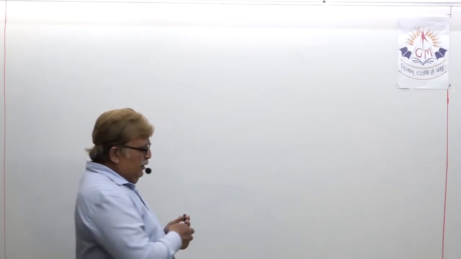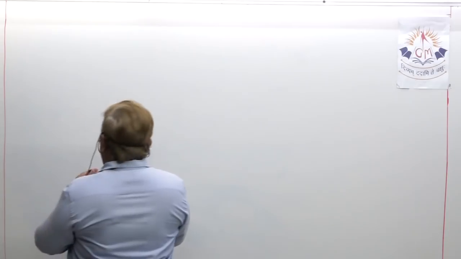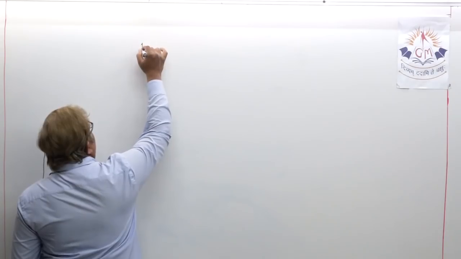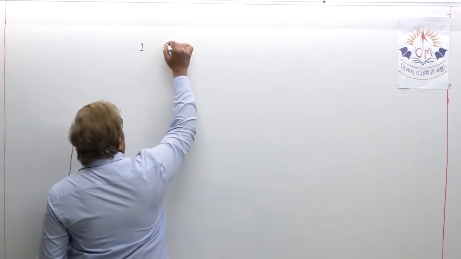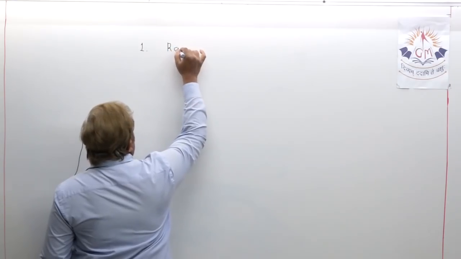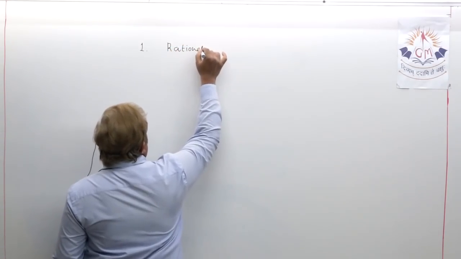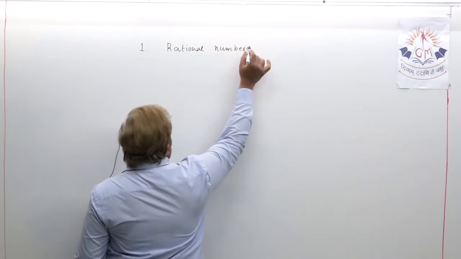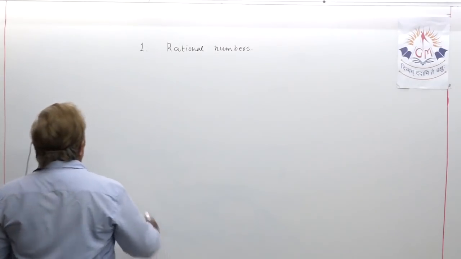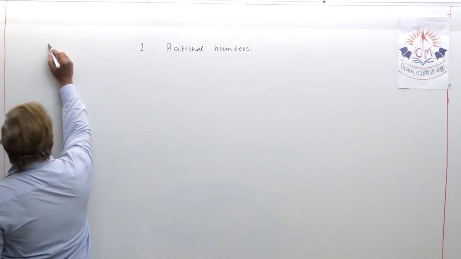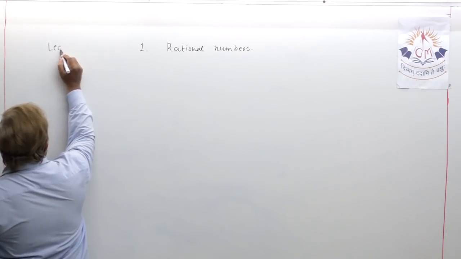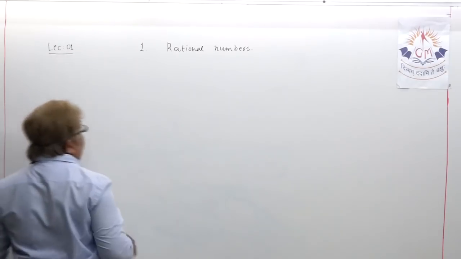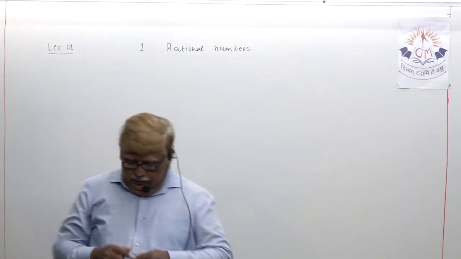Today, let us just first write the title of the chapter. The chapter number 1 is rational numbers. And today I welcome you to our lecture number 1 regarding this particular chapter.